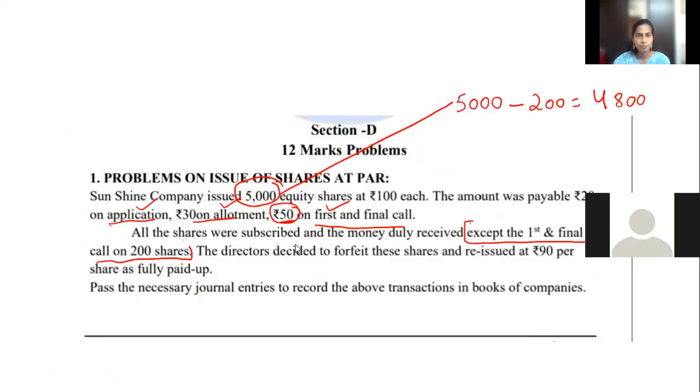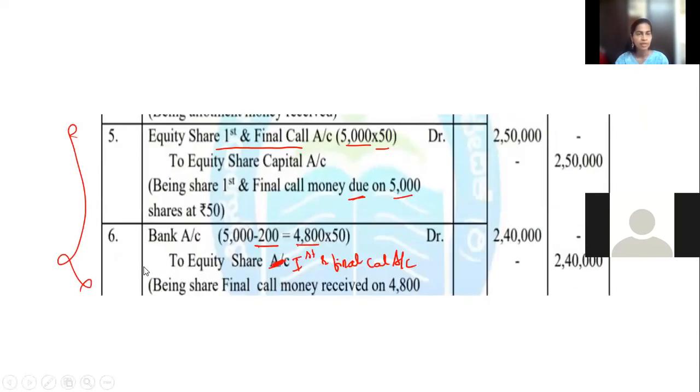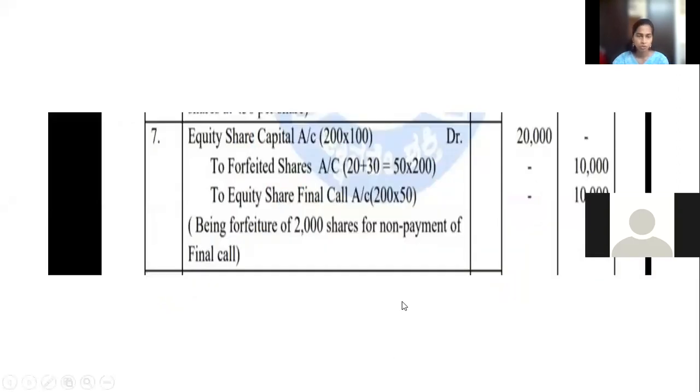It is given because of this sentence: except first and final call on 200 shares. On 200 shares the first and final installment money is not received. That's why we are deducting it. Minus it, you'll get 4,800 into 50. Why 50? Because this is the rate here. Multiply, you'll get 2,40,000. Being share first and final call money received on 4,800. Fine? Yes. Now next was this, the seventh entry.